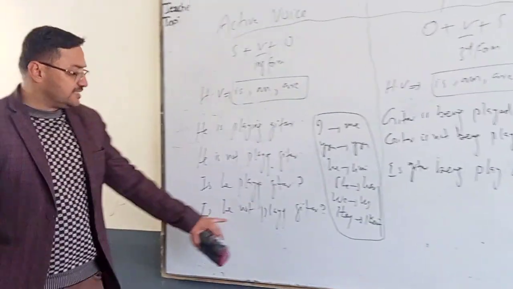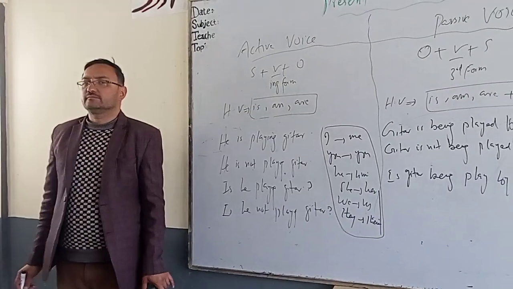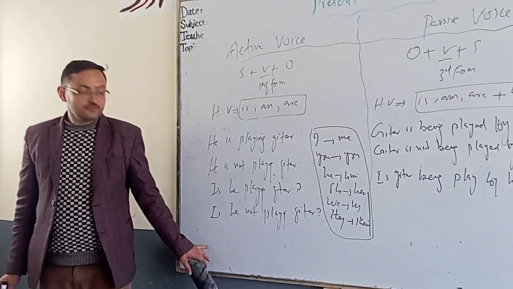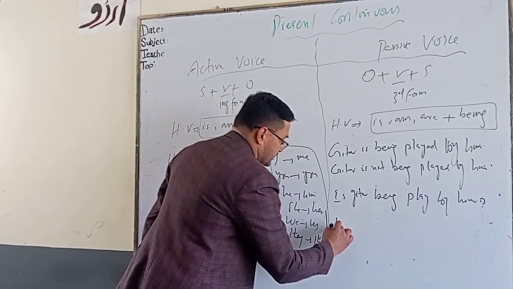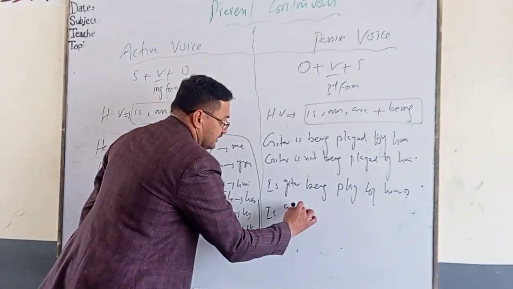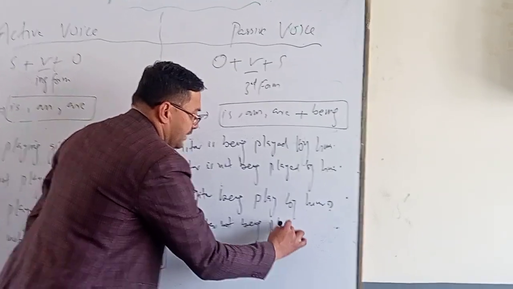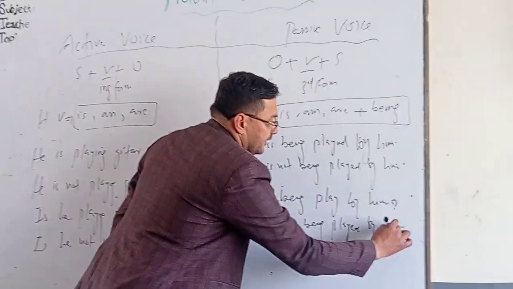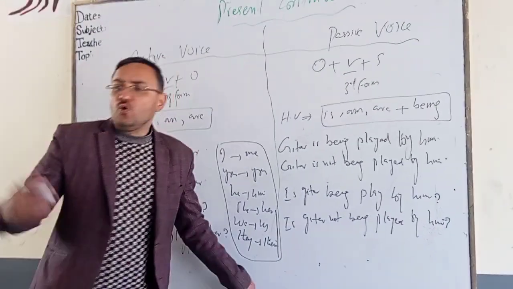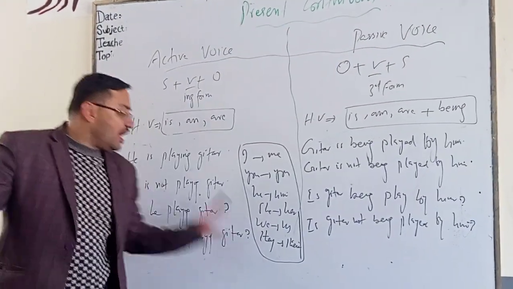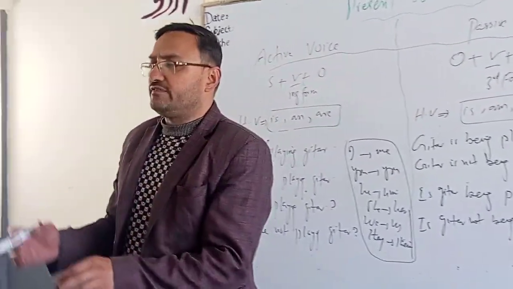Next, last sentence. Is he not playing guitar? Is guitar not being played by him? Yes, you are right. Is guitar not being played by him? So this is how you are going to change from active into passive voice.